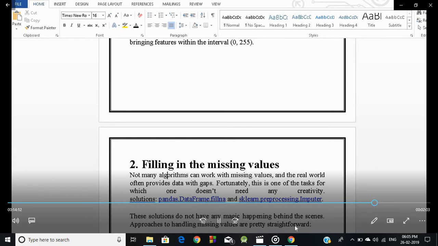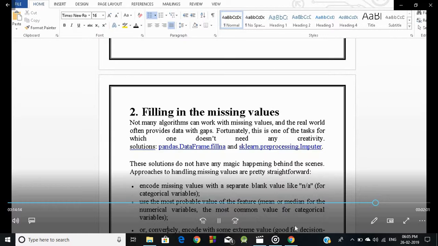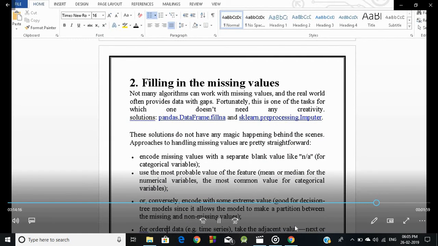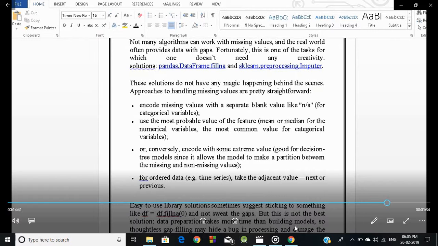And then now we discuss filling in the missing values. Not many algorithms can work with missing values, and the real world often provides data with gaps. Fortunately, this is one of the tasks for which one doesn't need any creativity. Solutions: the pandas DataFrame, we know that, and sklearn preprocessing Imputer. Okay, these solutions do not have any magic happening behind the scenes. Approaches to handling missing values are pretty straightforward.